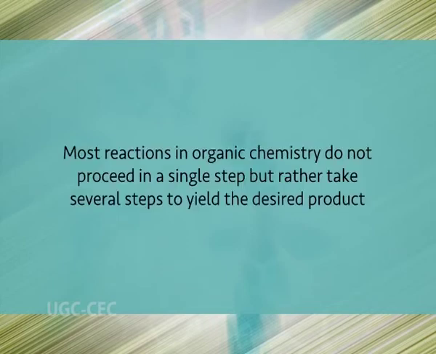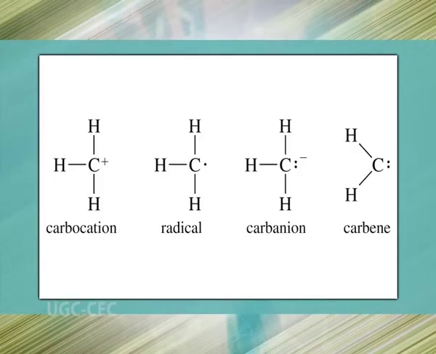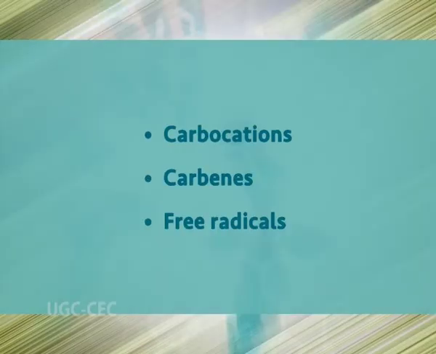Most reactions in organic chemistry do not proceed in a single step, but rather take several steps to yield the desired product. In the course of these multi-step reactions, short-lived intermediates can be generated that quickly convert into other intermediates, reactants, products or side products. As these intermediates are highly reactive, they cannot usually be isolated, but their existence and structure can be proved by theoretical and experimental methods. These intermediates are called reactive intermediates. Examples include carbocations, carbene, free radicals, etc.